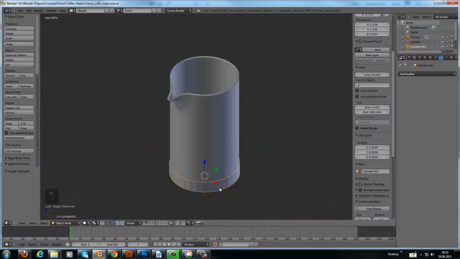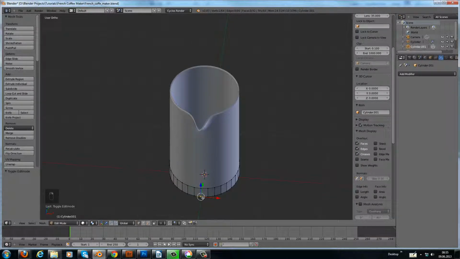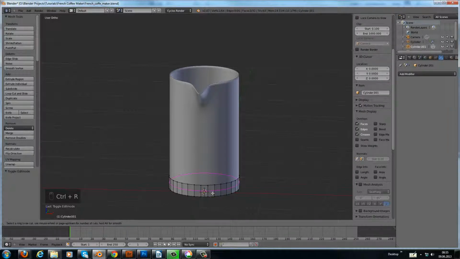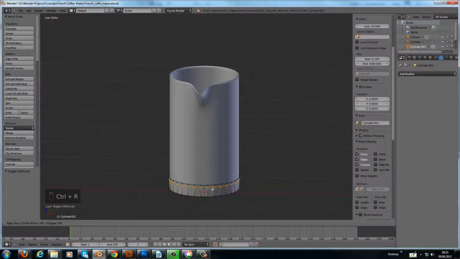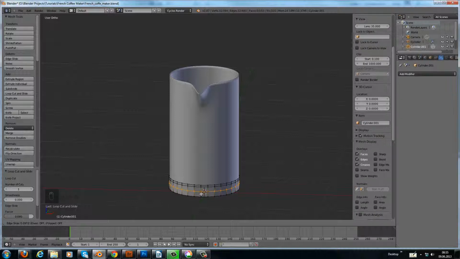Now we don't grab, we add a loop cut. We add a loop cut here, and somewhere here another one.